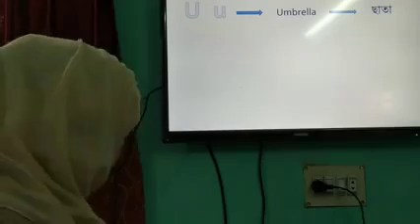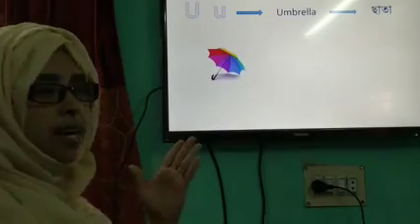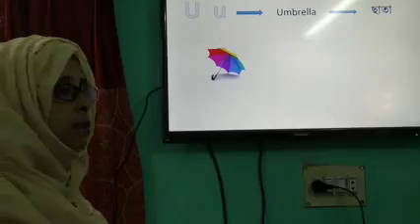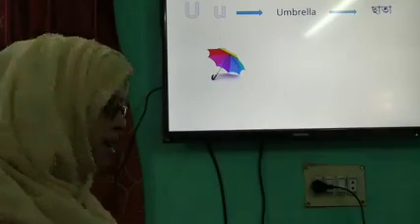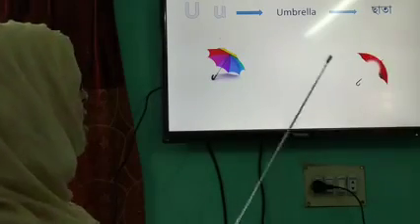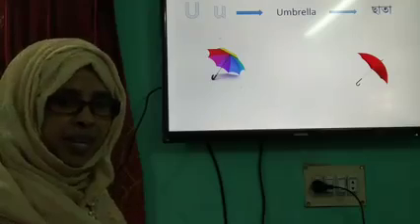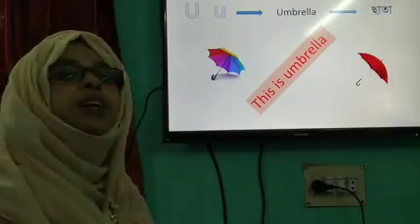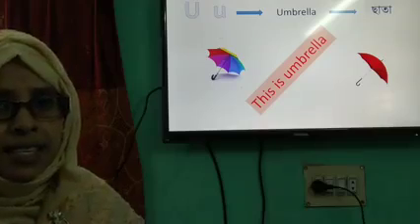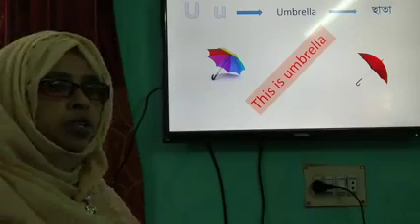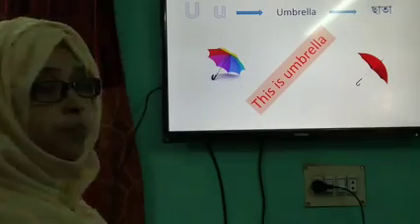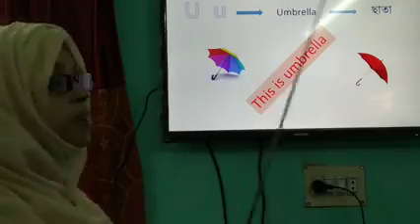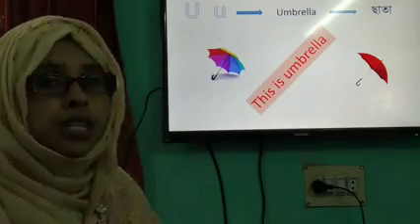Look, here is another umbrella. Here is another. How nice. Okay. So we can say this is umbrella. So dear learners, we know that U for umbrella, and umbrella means ছাতা.